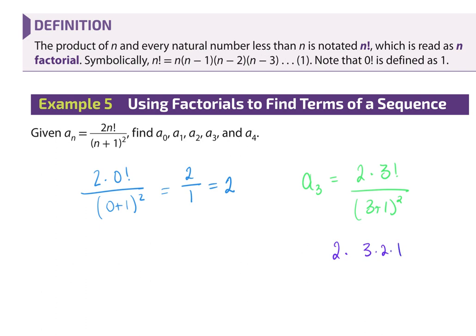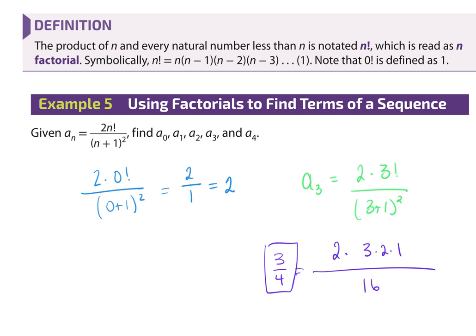3 times 2 times 1, all the way down, obviously not times 0, or every factorial would be 0. And then 3 plus 1 is 4, 4 squared is 16. So this is what it looks like, okay? So we have 3/4. All right, that's what factorial means.